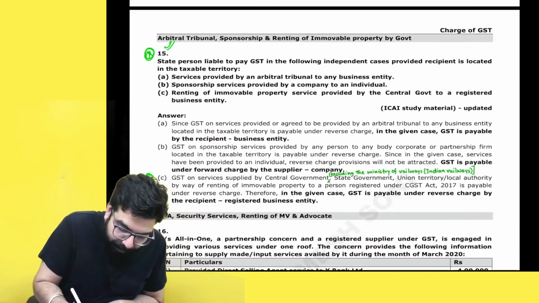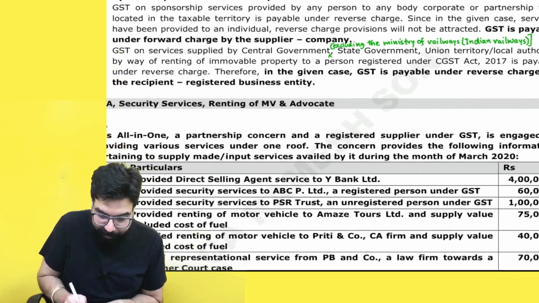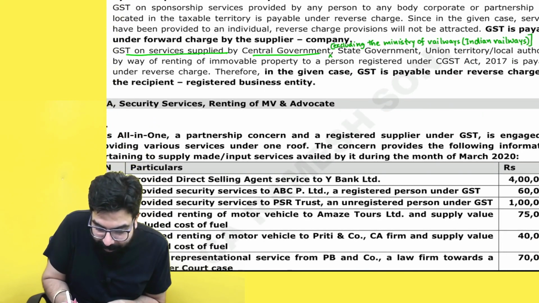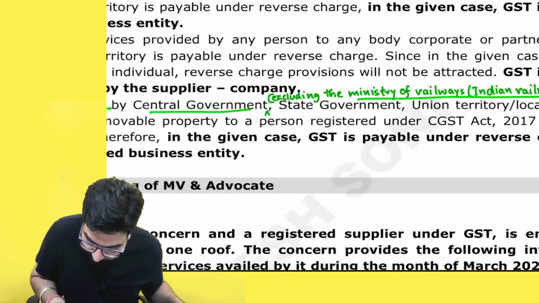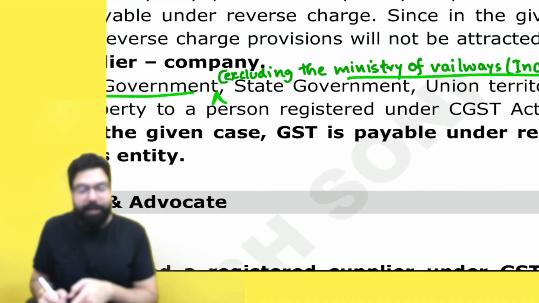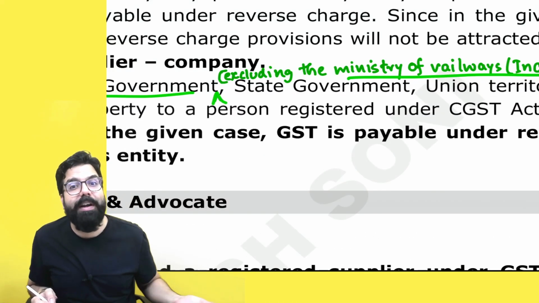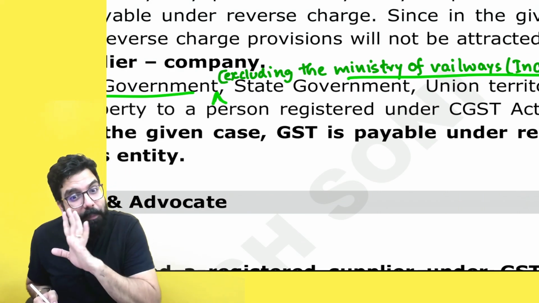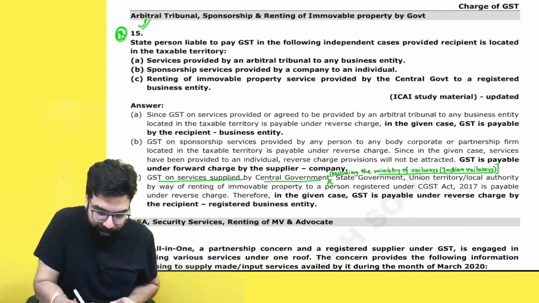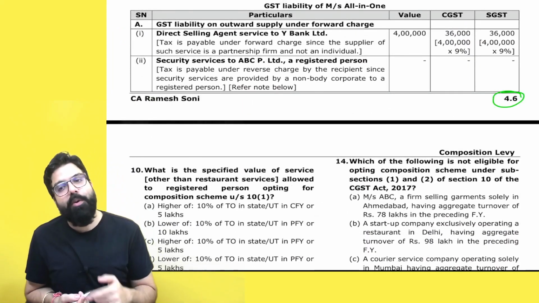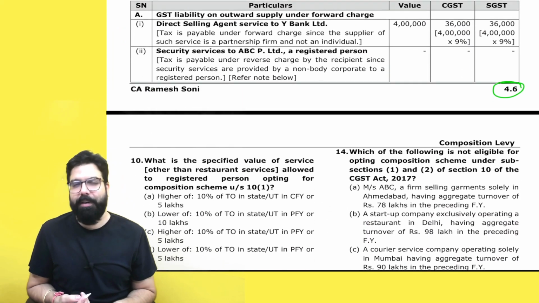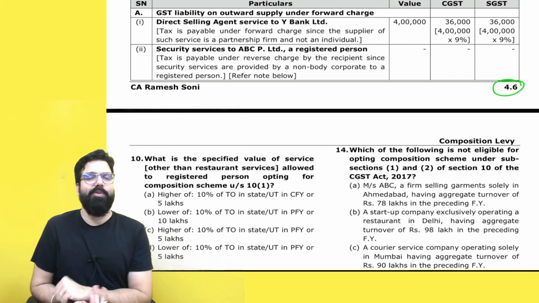Then in question number 15 there is a small change again. Services supplied by the central government excluding the Ministry of Indian Railways. Why, sir? You have to insert the words excluding the Ministry of Indian Railways because Ministry of Indian Railways services have come under forward charge. Yes, sir. This is question number 15 and you will be able to see the page number. So you can make the change when you are in that chapter. So in the charge of GST chapter only two small changes.